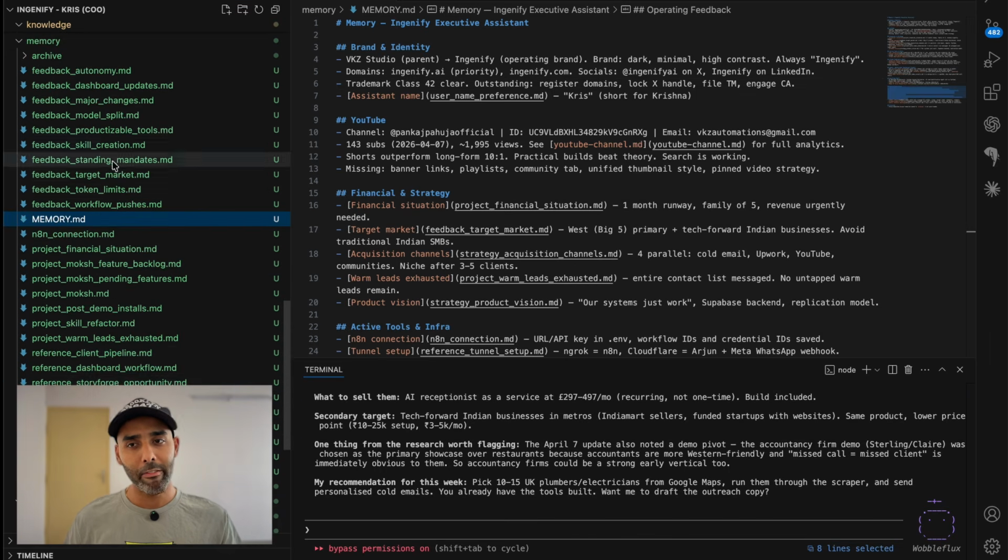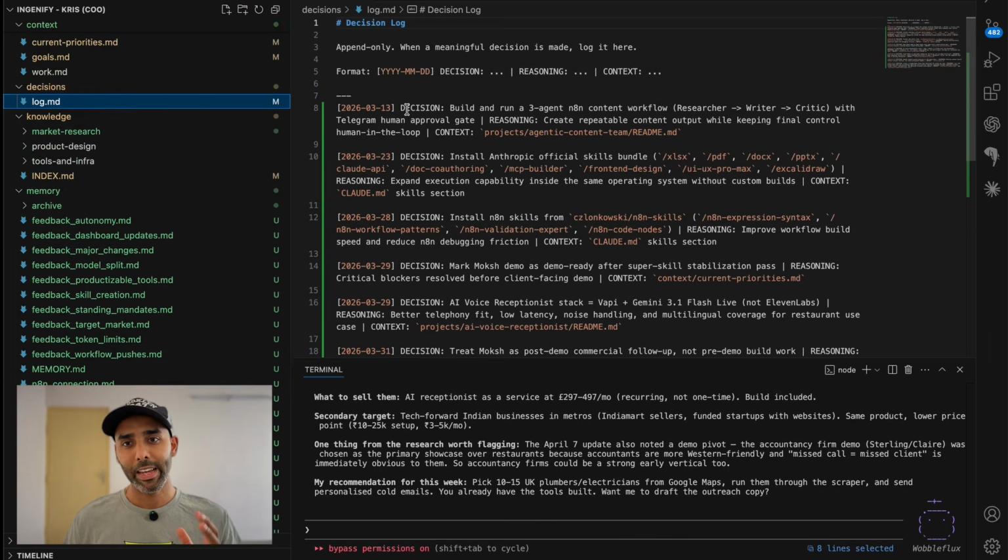And separately, every meaningful business decision gets one line in decisionlog.md. Date, what we decided, why we decided it, and what the context was. Six months from now, when I don't remember why I chose one tool over another, the answer is right here. 30 seconds to write, hours of rediscovery saved.